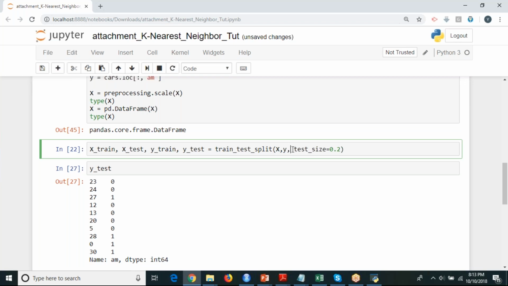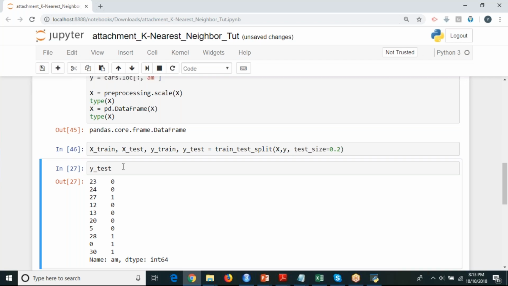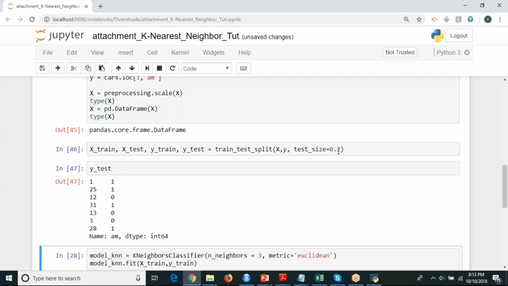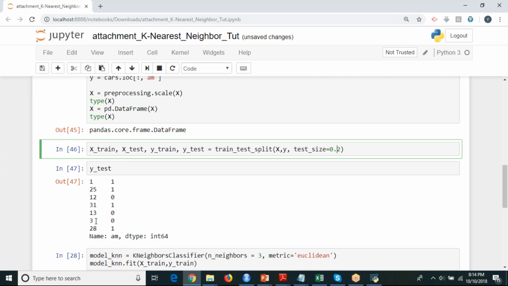So I'm going to create this. Now if you see, y_test will have this many records because I've changed it to 20%, right? So out of 32 records, 7 records will be your test data set because it is 20%. 32 times 0.2 is 6.4, which is rounded off to 7.